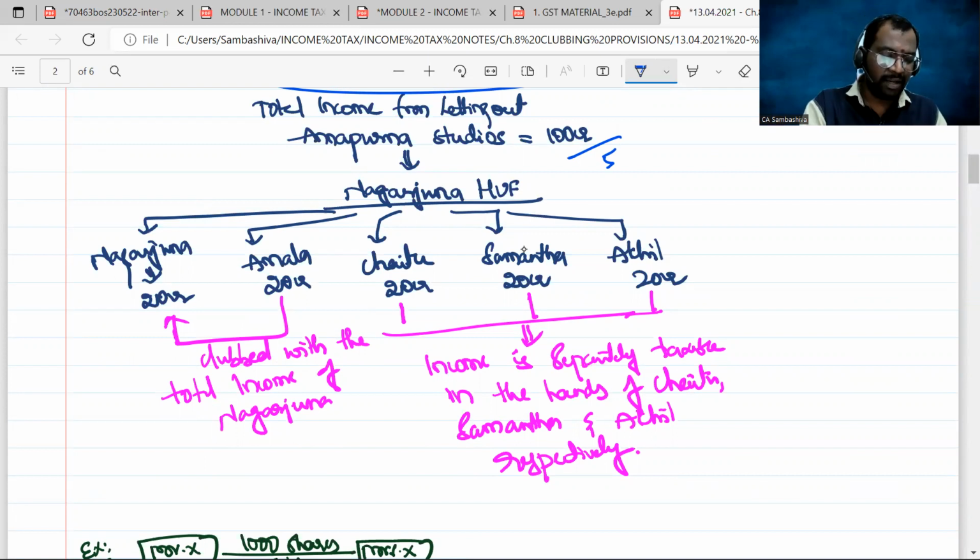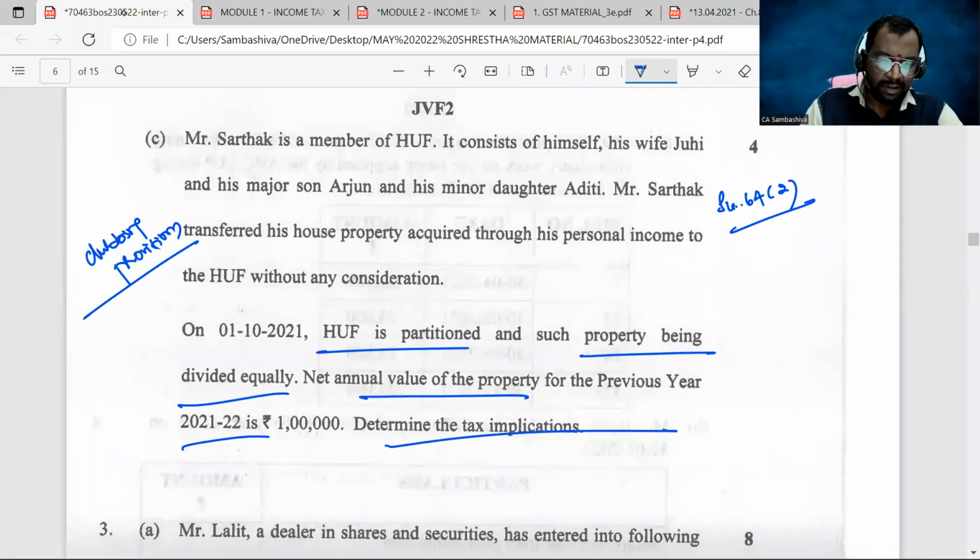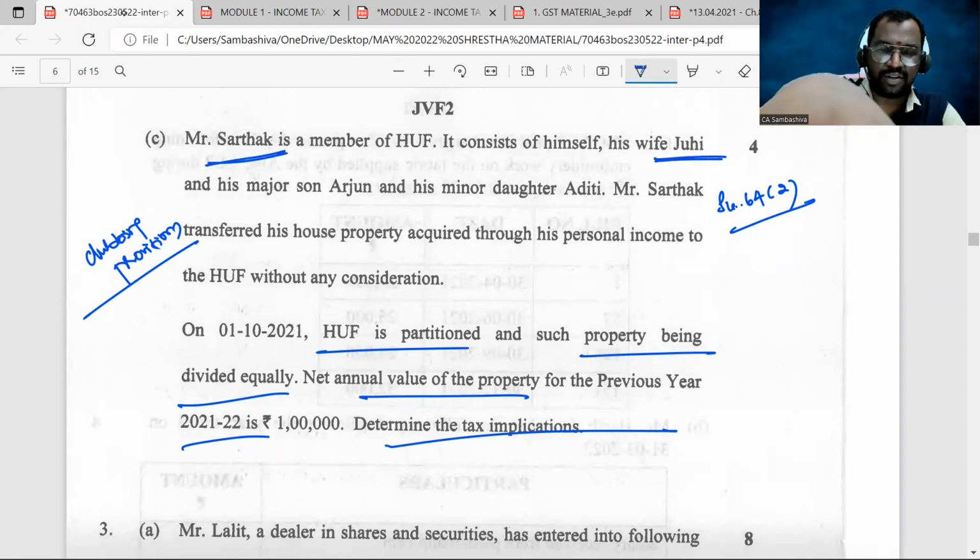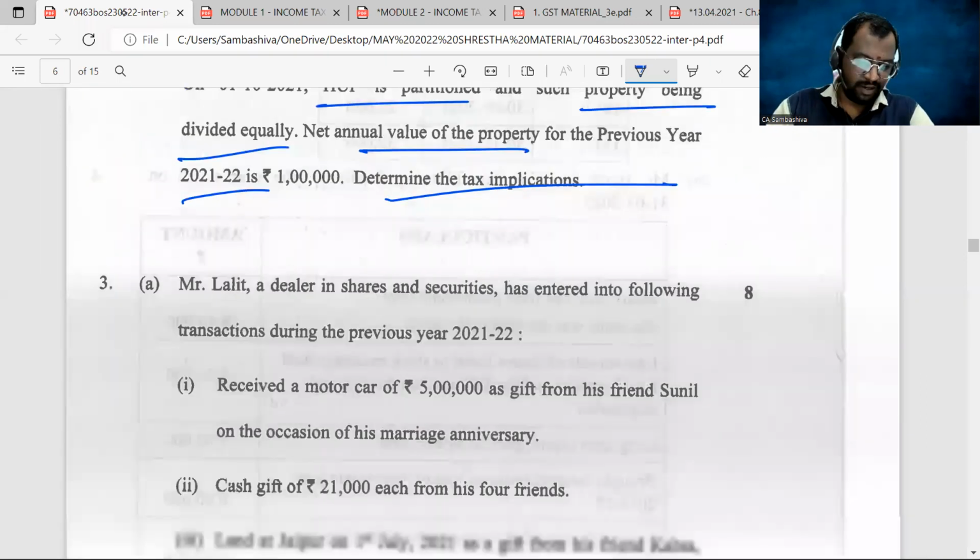So Nagarjuna's share is taxable in the hands of Nagarjuna together with Amala's share, so clubbed with the total income of Nagarjuna. Are you following, sir? With respect to Chai, Sam, and Aki, their income is separately taxable in their hands. So here what you need to write, sir, is that the income of the Sarthak is taxable in his hands along with his wife's share of income. Are you following, sir? Every one of you. That is what you need to write here. Clear? Next. After that, 3A.